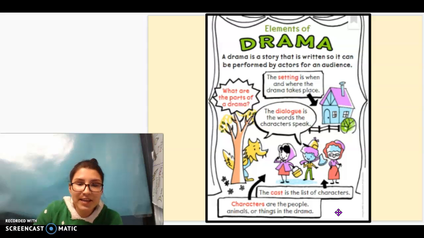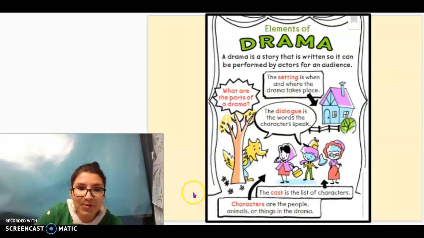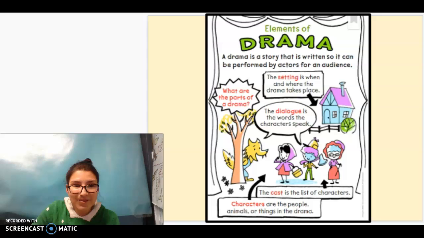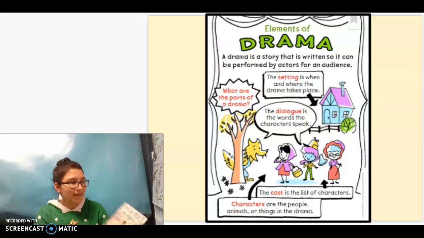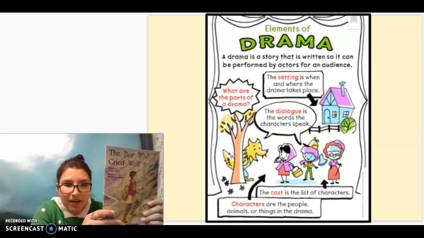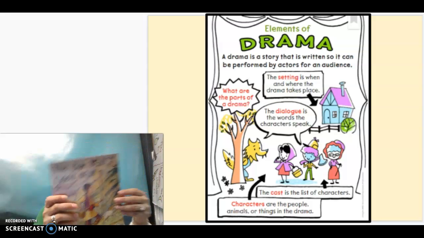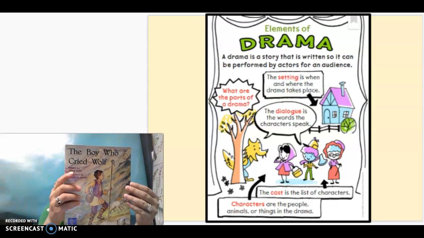And I'm going to just take a moment, and I would like for us to think back to the 2 stories that we read this week. So go ahead and think back to them, see if you can't remember their names. All right, one of the stories, that's actually the story I read yesterday, The Boy Who Cried Wolf. So this was a tale and play.